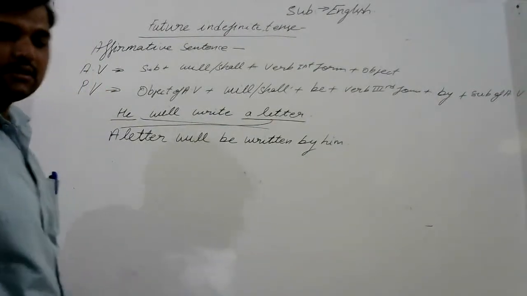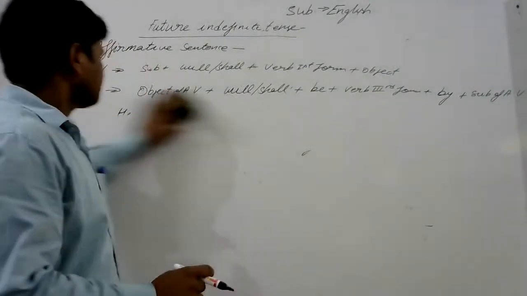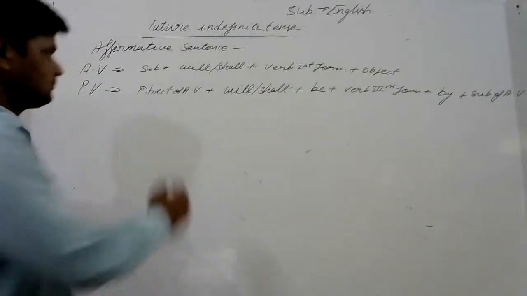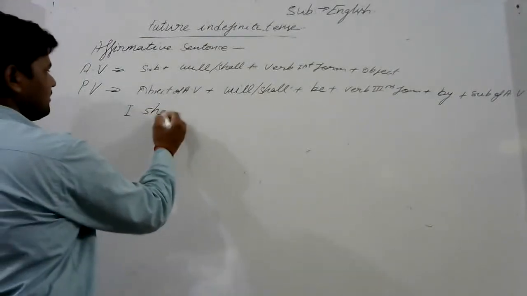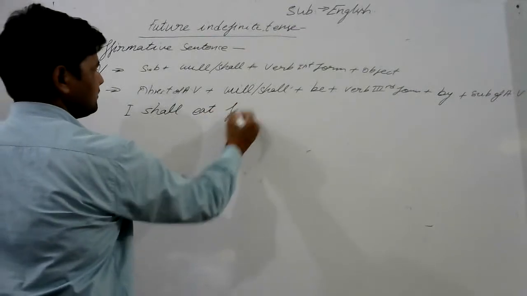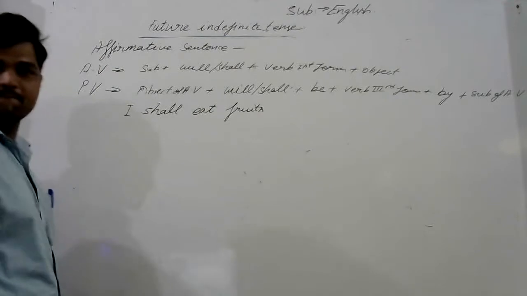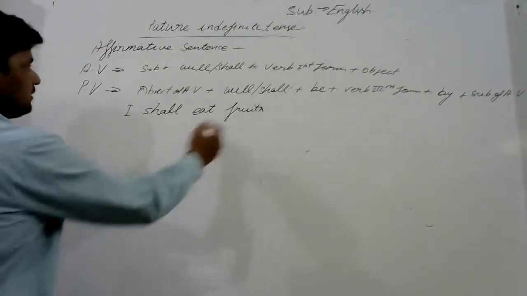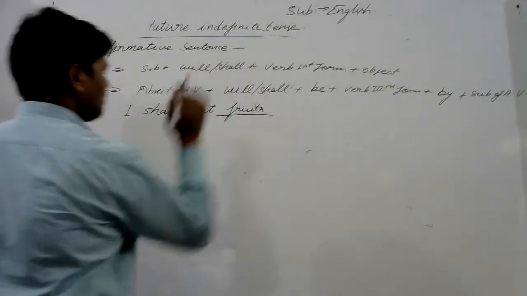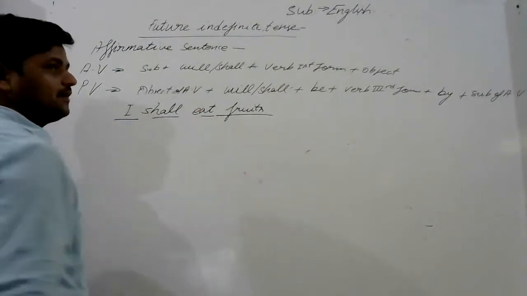Let me take the second sentence. I shall eat fruits. Here fruits is the object, I is the subject, shall is the helping verb and eat is the main verb.